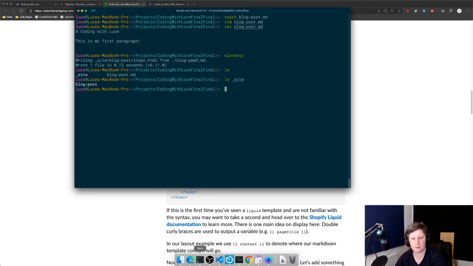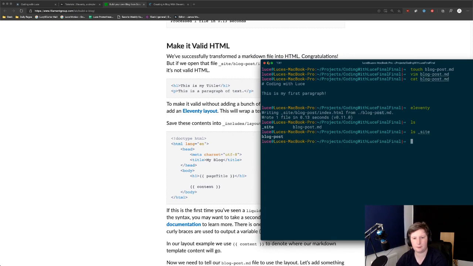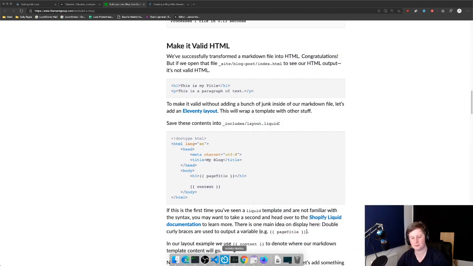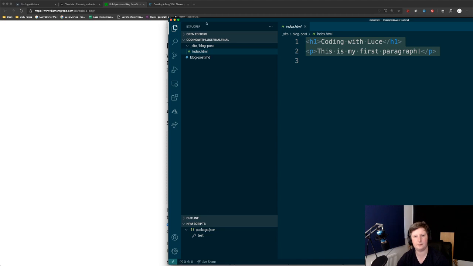So it's saying, wrong one. See, I've got obsessed with terminal now. I keep opening it even though I don't need it.